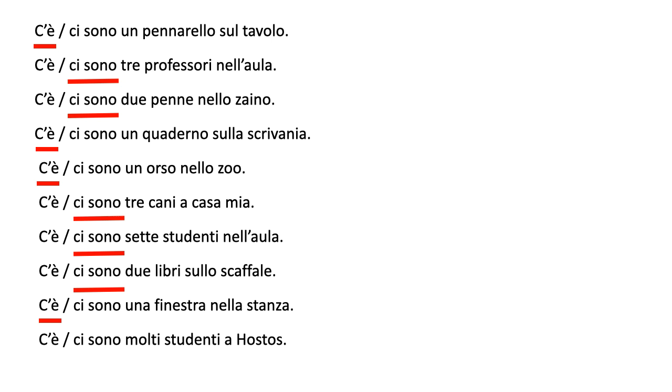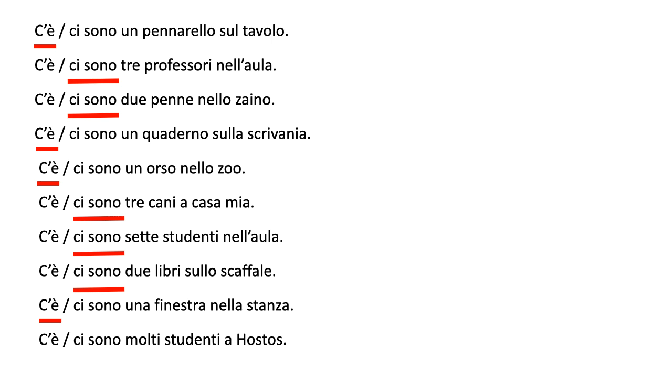Ultima frase. C'è o ci sono molti studenti a Hostos? Molti studenti. So, studenti, is that plural or singular, guys? Cosa ne pensate? Well, I hope you remember that the singular is studente, ending with an E, and then studenti, ending with an I, is the plural. So even if we don't know what molti means, we would know that here it's ci sono, because studenti is students, right?